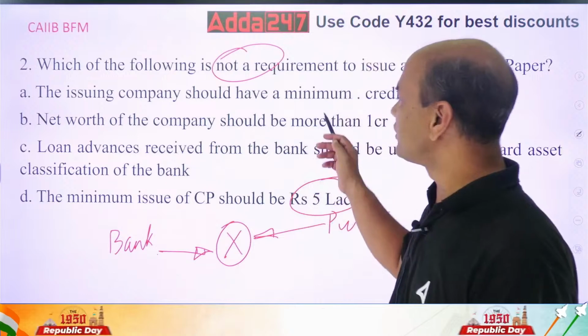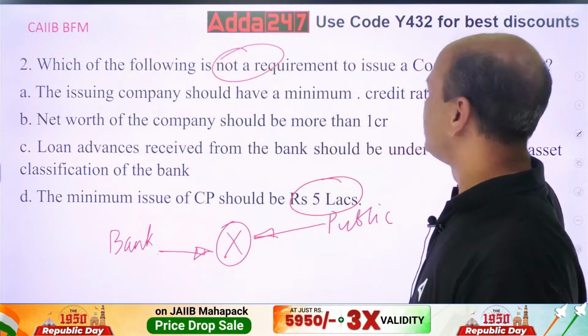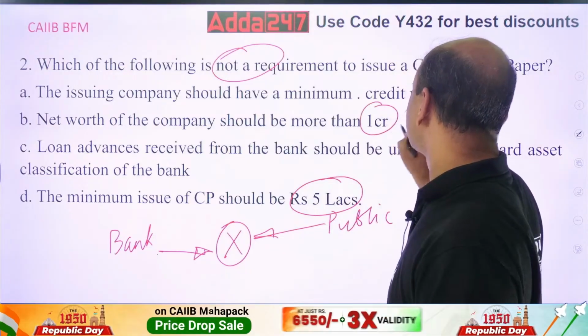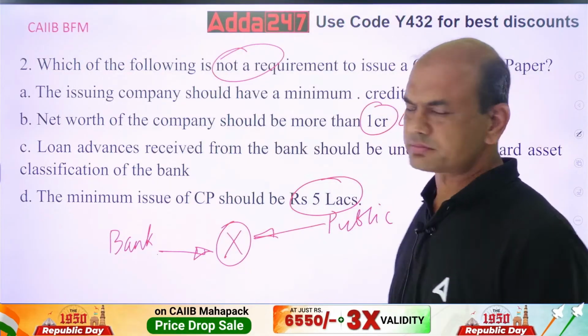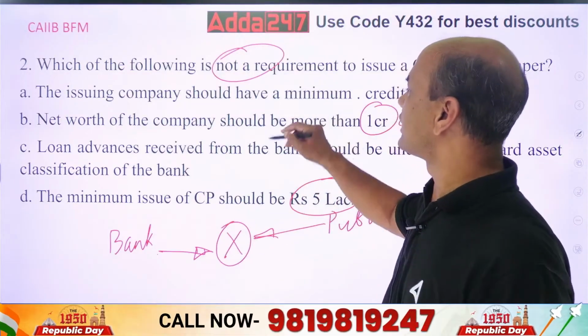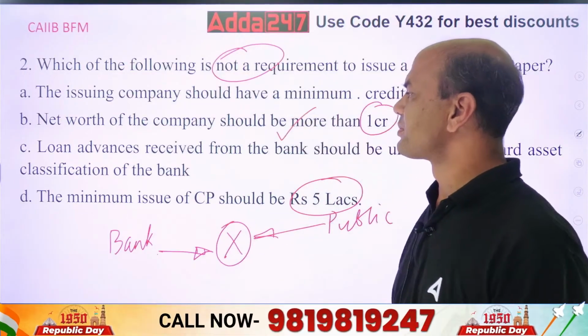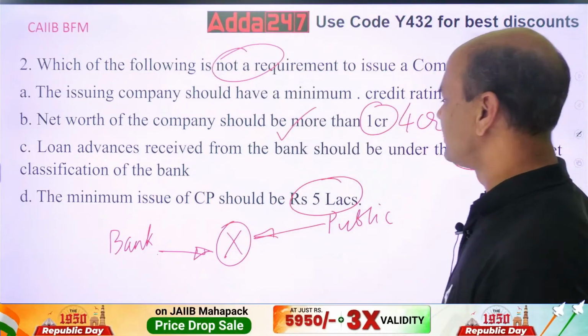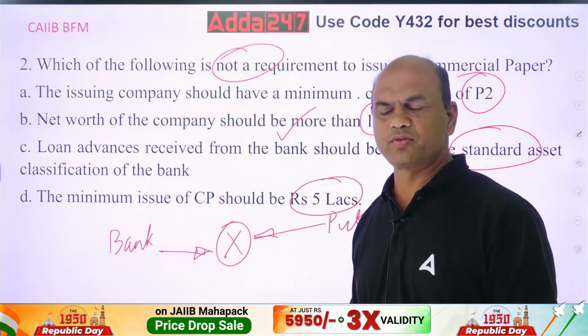So now coming to this point, P2 rating is compulsory. What about this? This is wrong. This should be 4 crores, 4 CR. Again, your net worth should be more than 4 CR. So not required is the answer. Loans and advances standard, that is okay. And 5 lakhs, that is okay. Minimum investment is 5 lakhs.